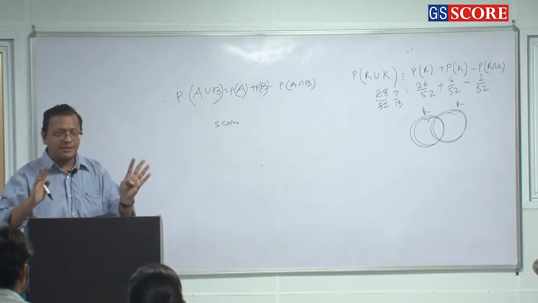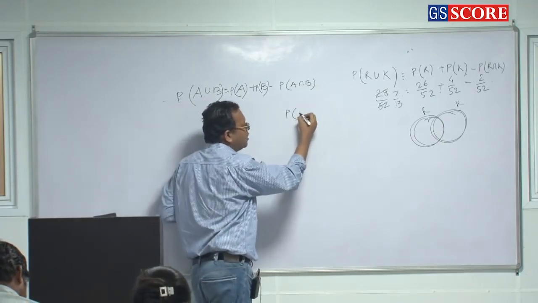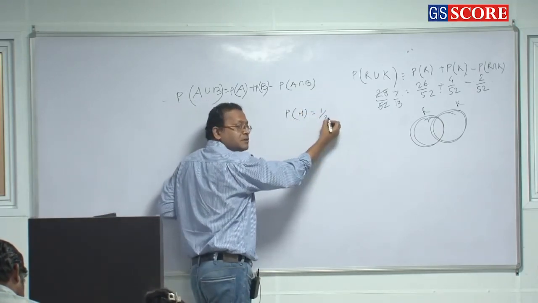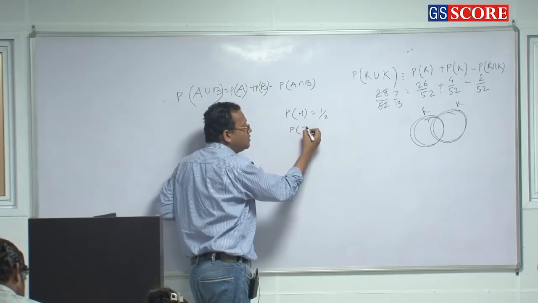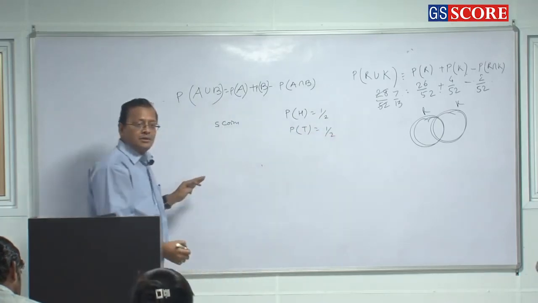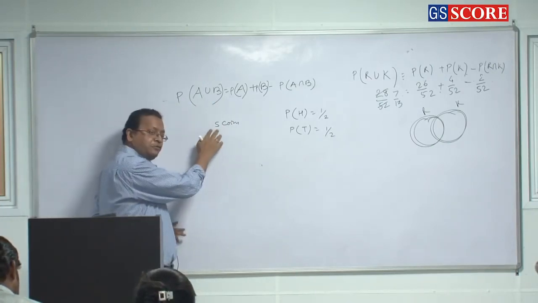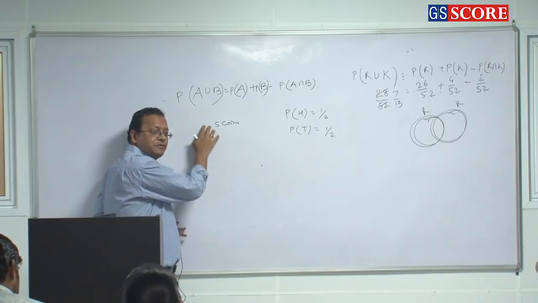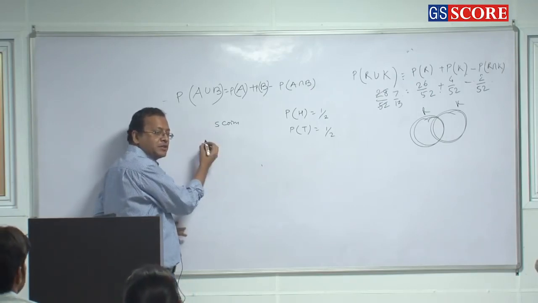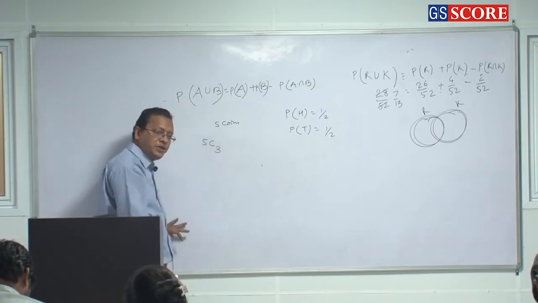So in these cases, you have to be very clear. Probability of showing head is equal to how much? Half. Probability of showing no head is equal to how much? Half as well. So any 3 of them will show heads. So what will you do? You have to first choose 3 from 5 which will show heads. So how many ways can you choose 3 from 5? 5C3.